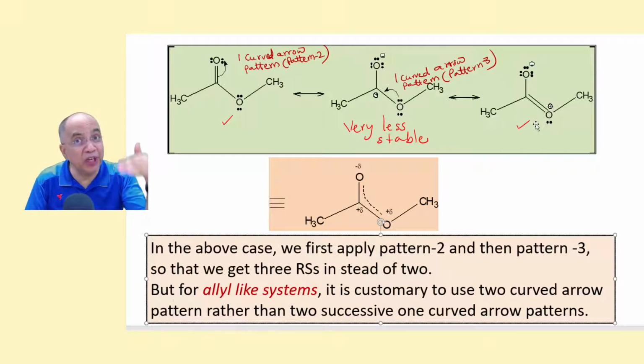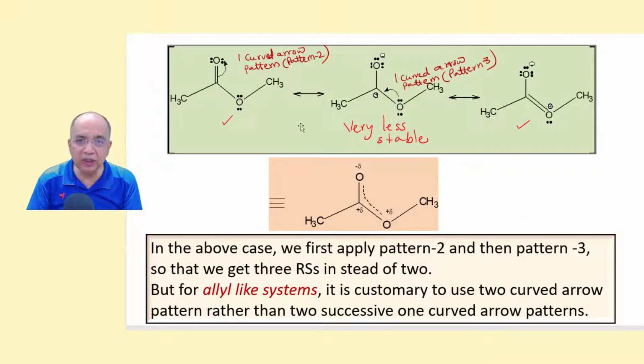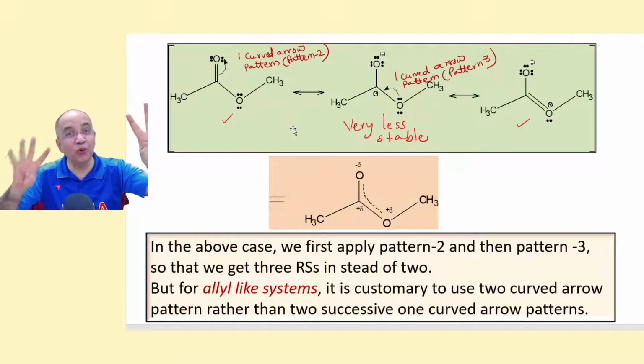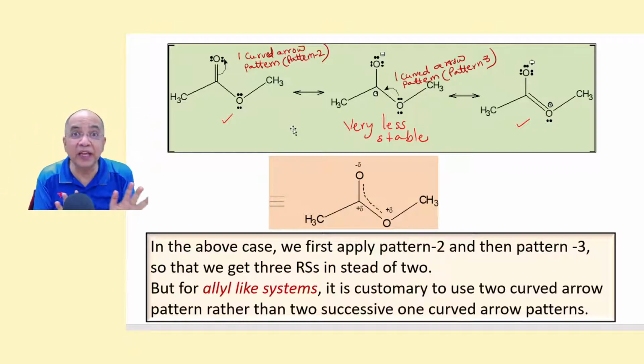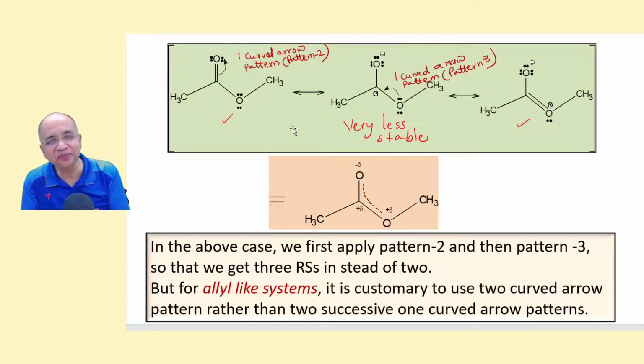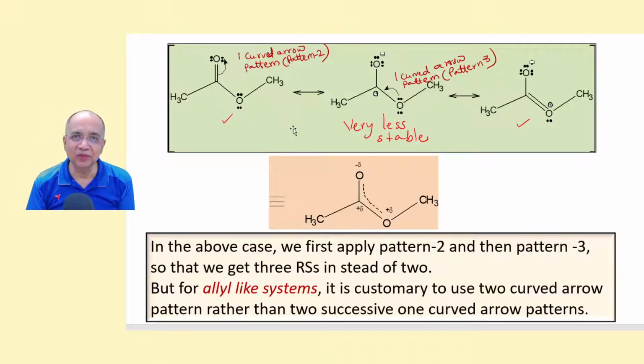Therefore, I told you the minimum number of RSS should be equal to the number of conjugating units. There are 2 conjugating units, so the minimum number is 2. But maximum number here is coming 3 because you are applying 1 curved arrow mark pattern at a time. Right? So 4 patterns we have discussed. We are at the end of our program. 4 patterns have been discussed. Shall we revise? Tell me. Number 1, allylic carbocation.